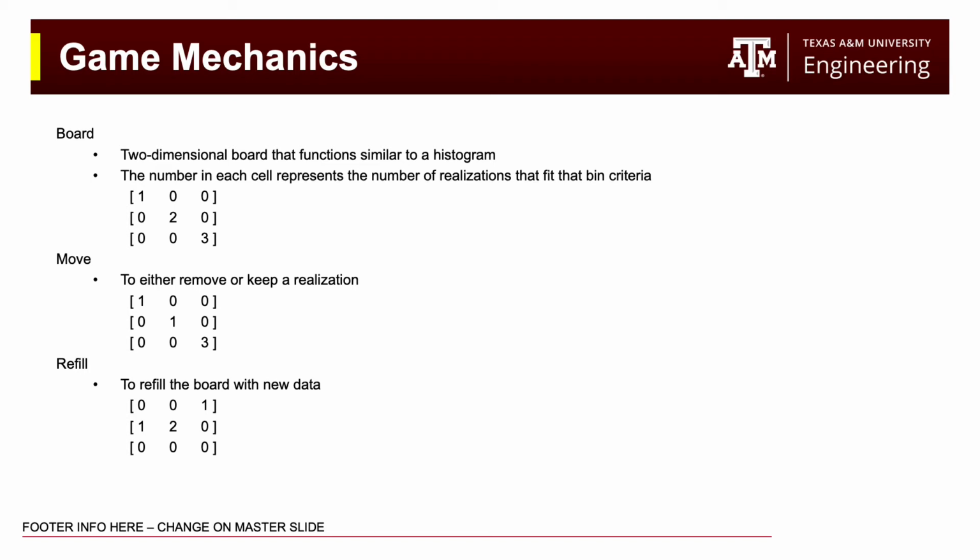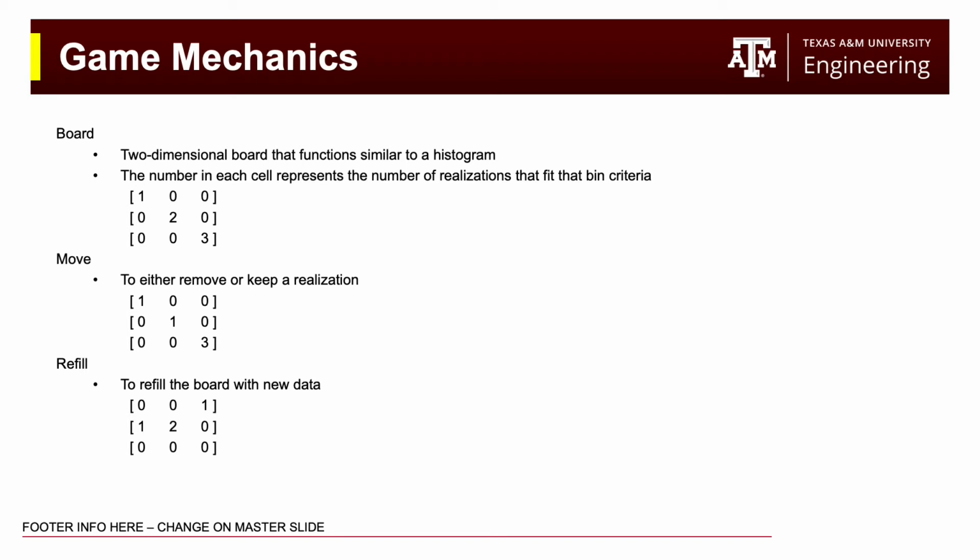Next, let's talk about a move. To move is to either remove or keep a realization. Here, a possible move would be to remove a value from the center position, and we can see here that the center position went from 2 to 1 when compared to the previous board. Another valid move would be just to leave the board unchanged.